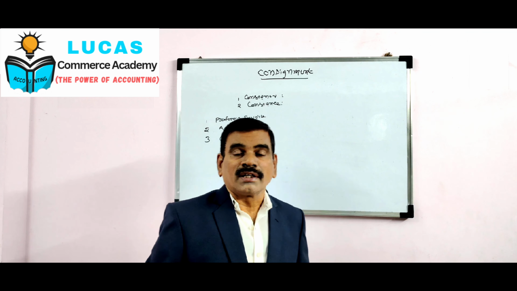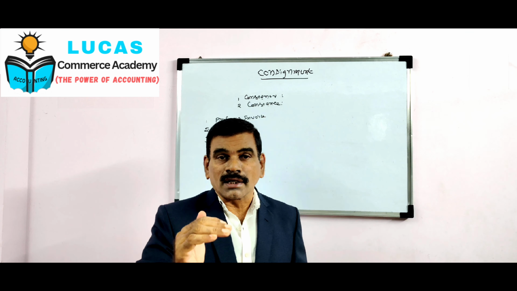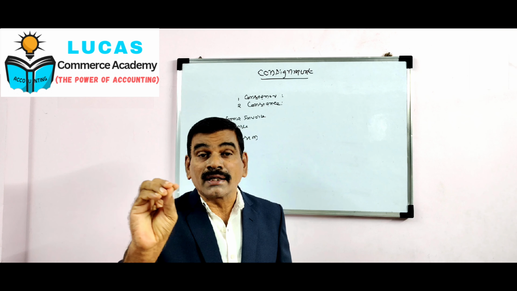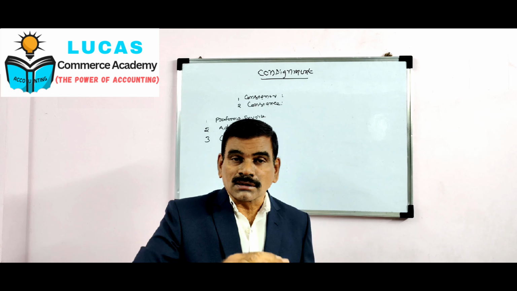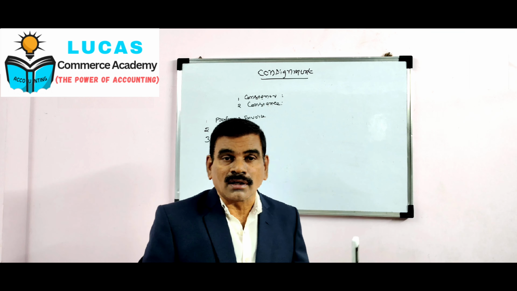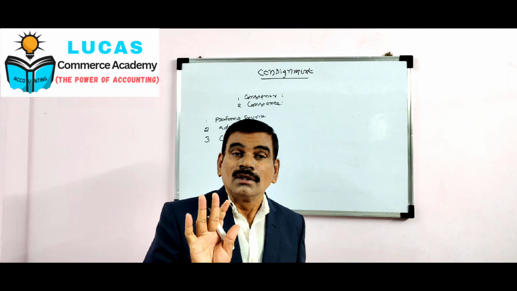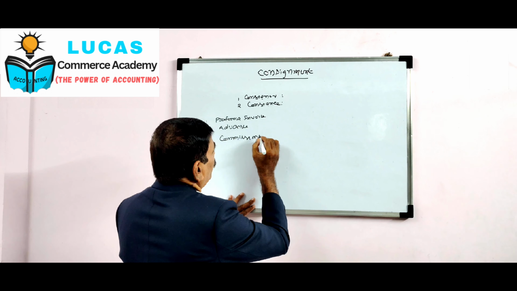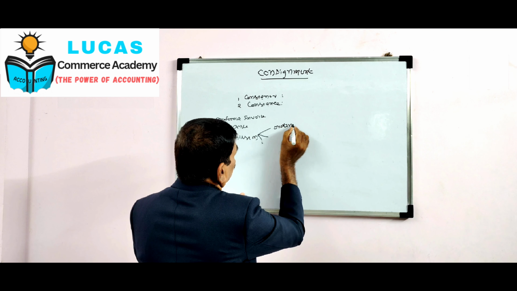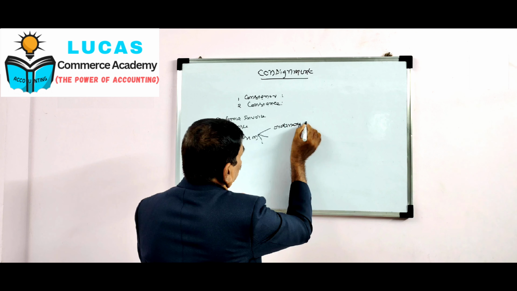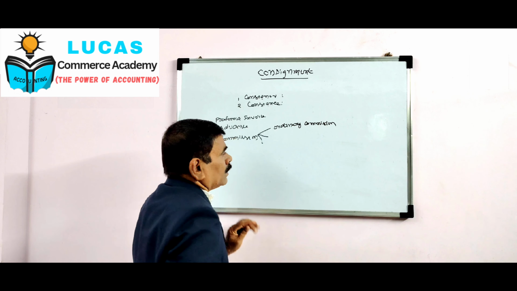Commission. Commission is the remuneration paid or payable by the consignor to the consignee for making the sales. The reward the consignor gives the consignee for making the sale is called commission here. This commission can be classified into 3 types.